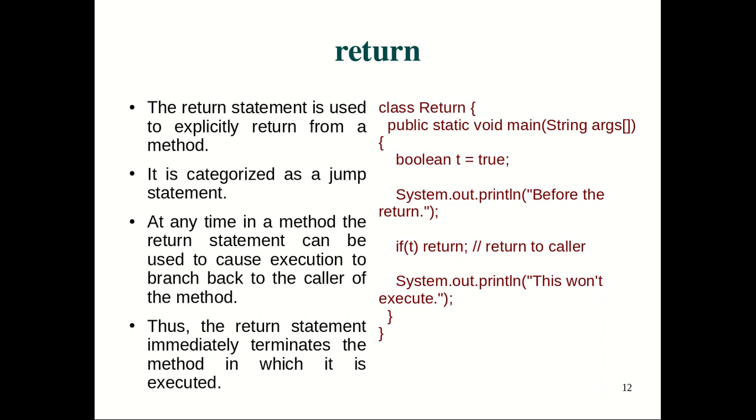At any time in the method, the return statement can be used to cause an execution branch back to the caller method. So it will go back; you can consider this as a branch, so it can be used as a jump. The return statement immediately terminates the method that is executing, so it goes back to the calling method. Because of this behavior, return is considered one of the jump statements, used for jumping from the called method to the calling method.